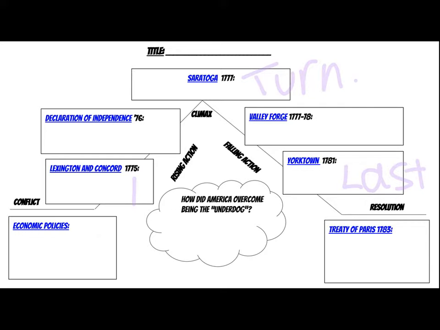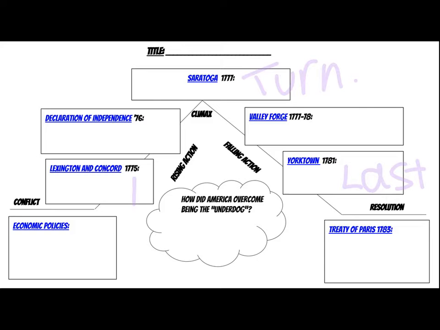So Lexington and Concord, very, very first battle. There's a very famous poem written much later about this battle called, oh shoot, now I can't even think of what it's called, but the author is Ralph Waldo Emerson. And the famous line that you all know from this poem is, "Fired the shot heard round the world." And this shot, this beginning of the American Revolution, is not obviously heard around the world, but the entire world is watching. All eyes are on the colonists. Can a bunch of farmers, can the underdog beat the strongest army in the world?